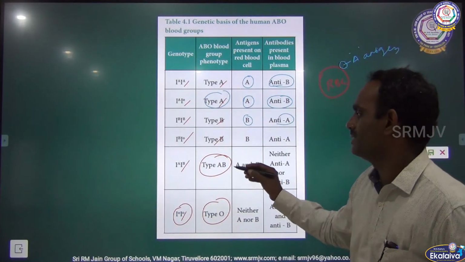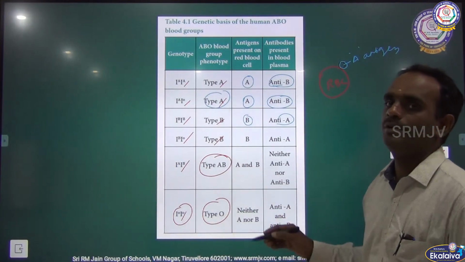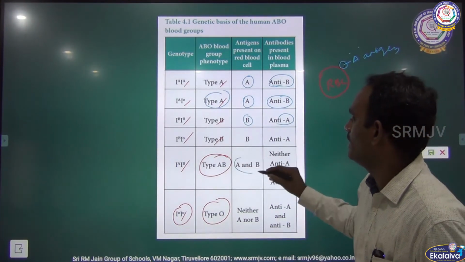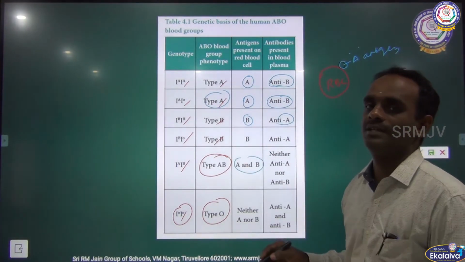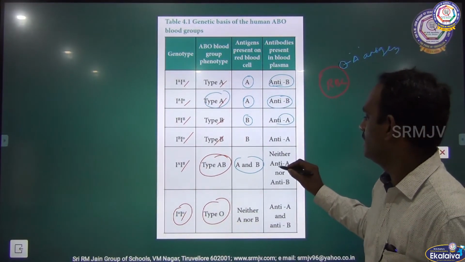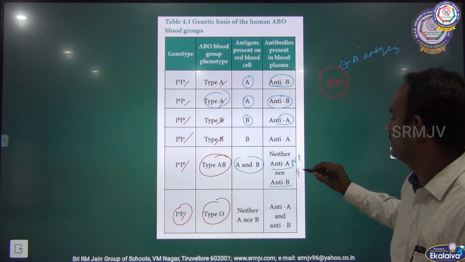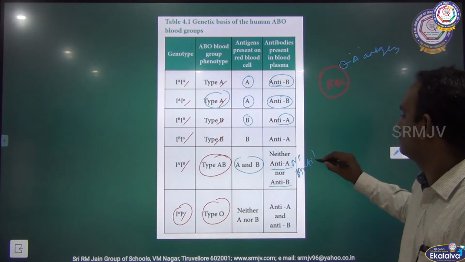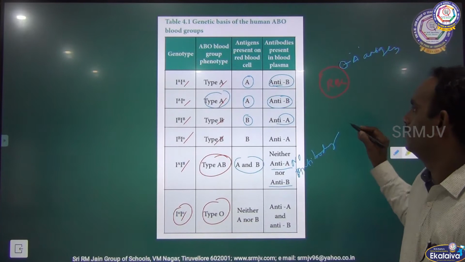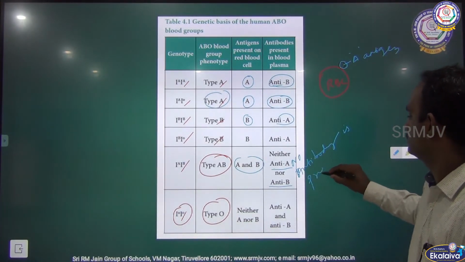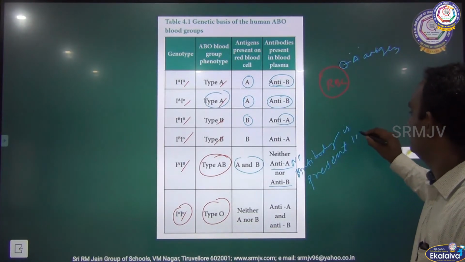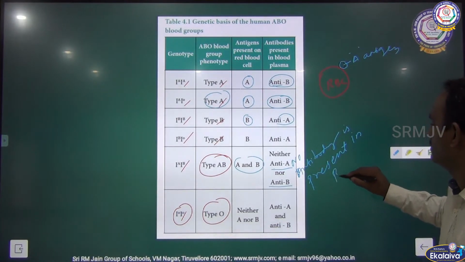Okay, the next one is type AB blood group. So A and B antigens are present on the RBC. Here neither anti-A nor anti-B antibody, so no antibody is present in the blood plasma.